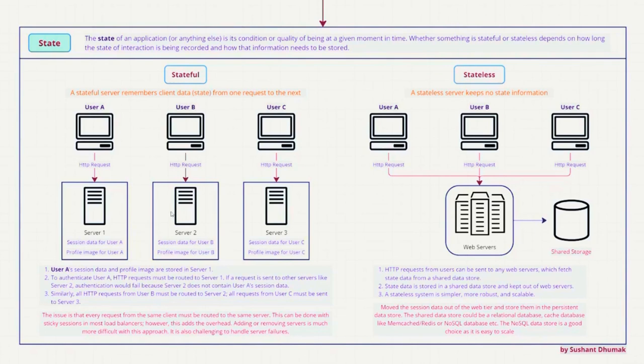Because of some reason, if server 2 goes down, then there is a possibility that user B will not be able to be served, will not be able to remember what pages he or she explored. So one thing you need to remember is that we are remembering the state of the user's interaction or user session by keeping it in one particular server. So this is called stateful.